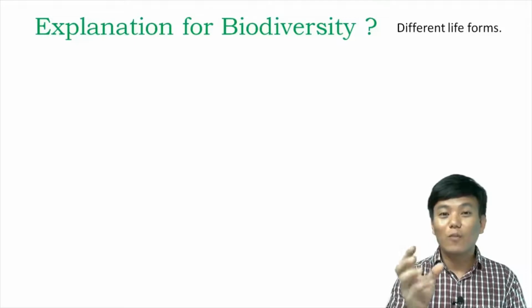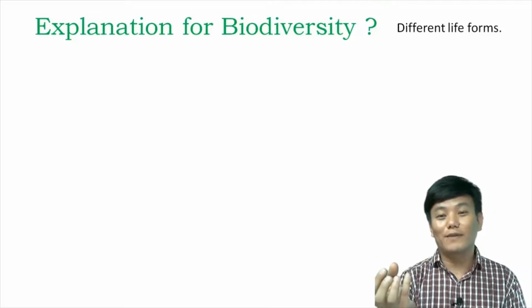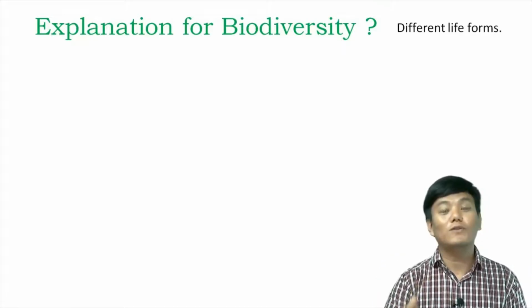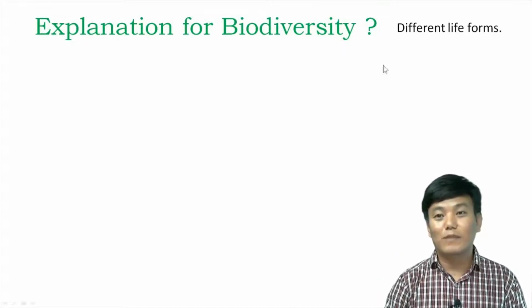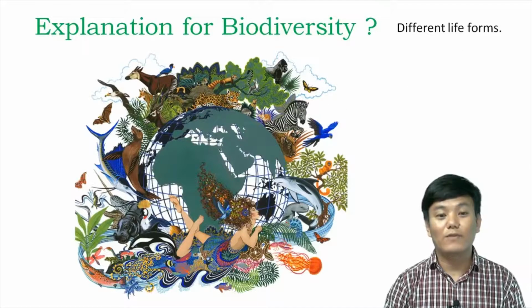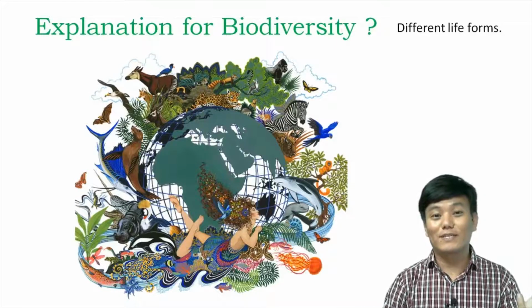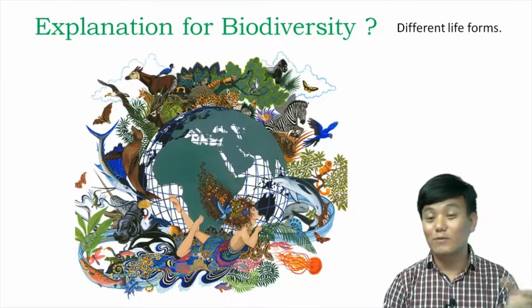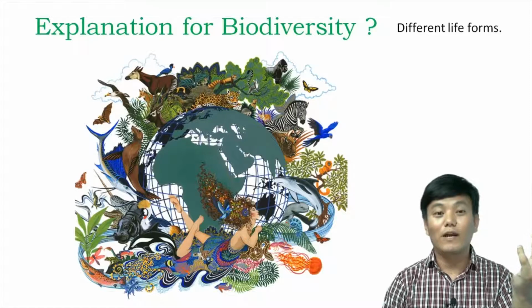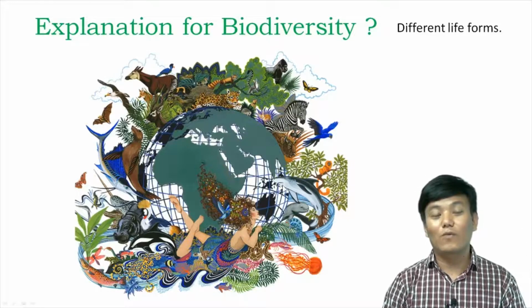But after the formation of the first cellular form of life, how did we come to the point where we have lots and lots of biodiversity around us? Biodiversity means different life forms. Now we can see different forms of life on this planet Earth. And we have agreed to the point that the first cellular form of life arose about 2 billion years ago. And from that first cellular life form, how did life diversify? How can we explain that particular process? So there are certain theories regarding that.